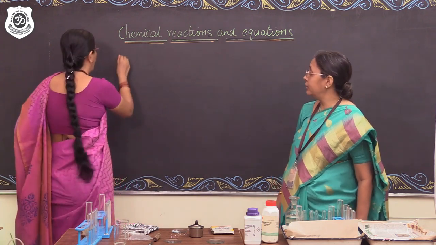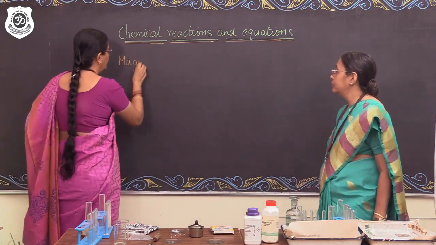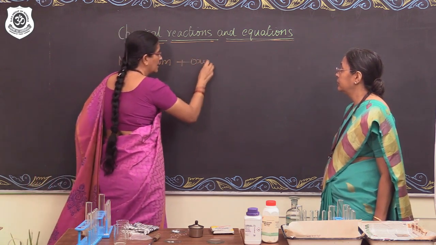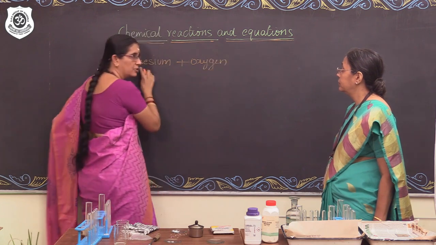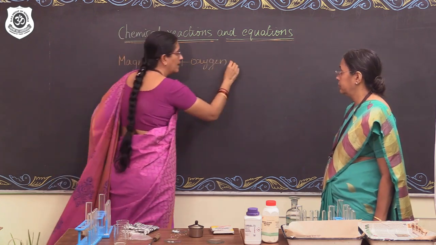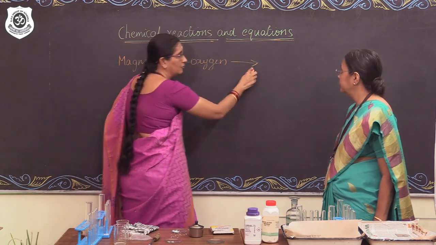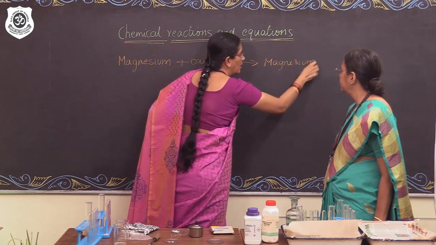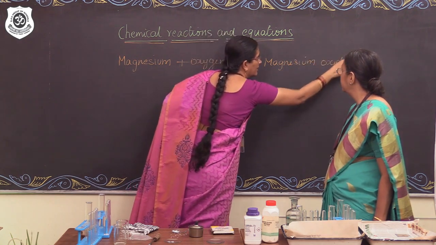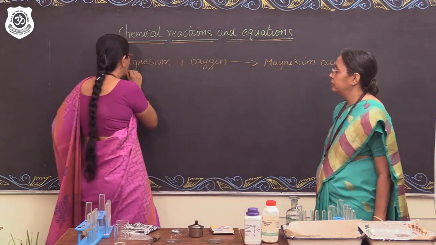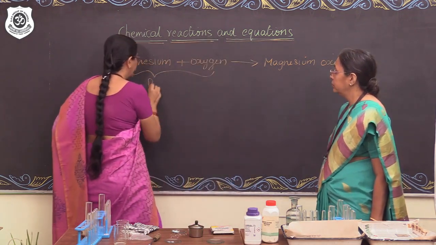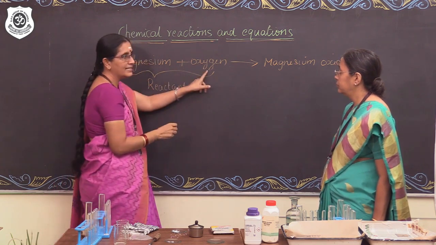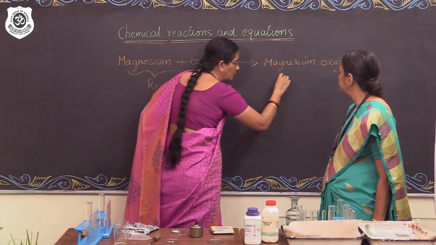Please, ma'am, we can do it. So what we are writing now is magnesium combining with oxygen becomes very simple when we write a plus sign. So this part becomes the reactant part, indicating the formation of magnesium oxide. The white color solid that we obtained is magnesium oxide, and this part is the reactant part. The reactant, here there are two reactants, hence reactants, and here we have only one product, so I would write a product here.